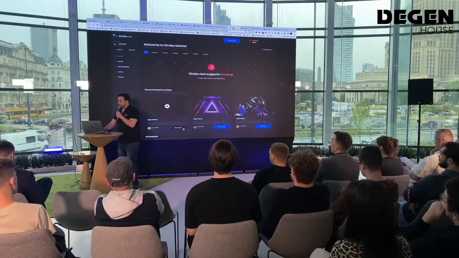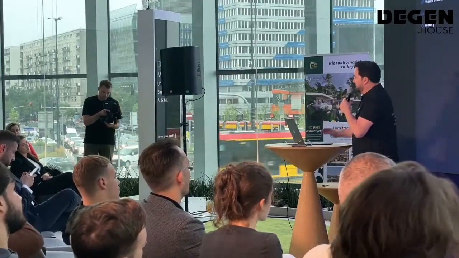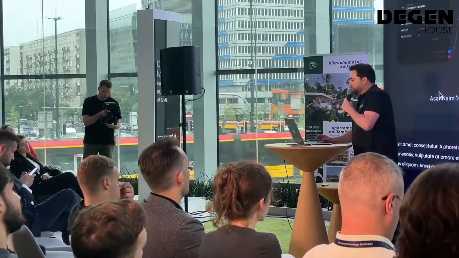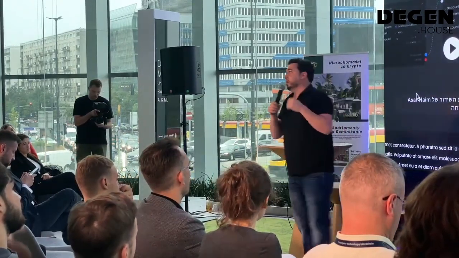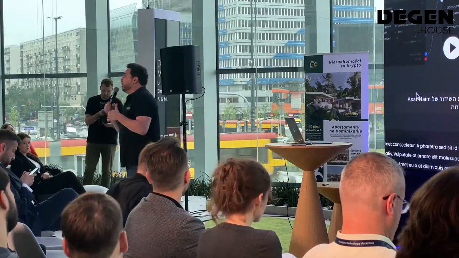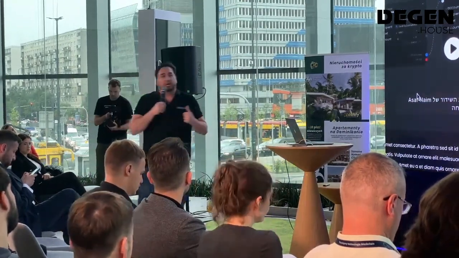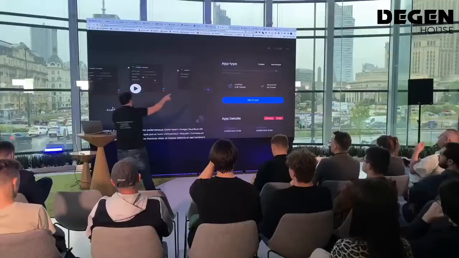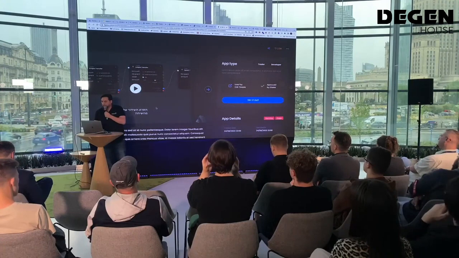So this is how they see the specific app. Here you can see that there is a trader and developer, because if you are a developer, this is very nice, but you want to build something for your client, not for our client, right? So you can use this and take the code. How do you take the code? It's very, very simple.